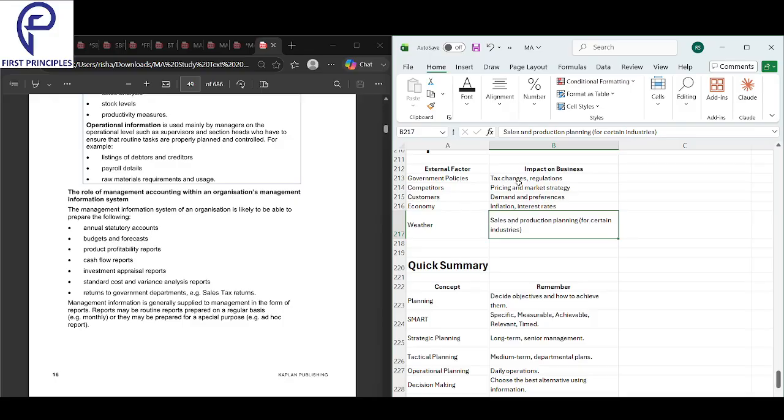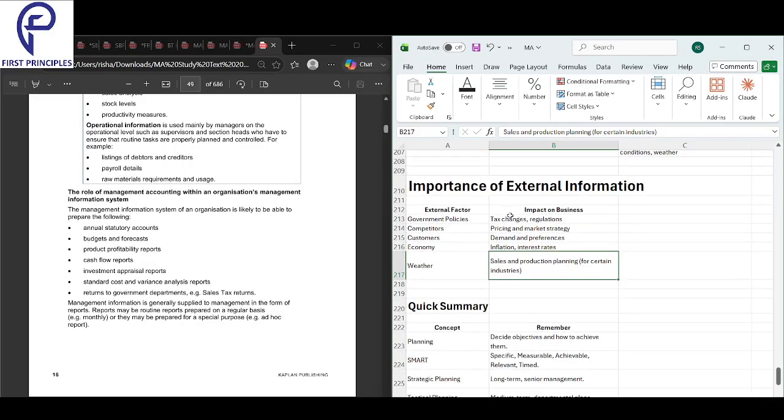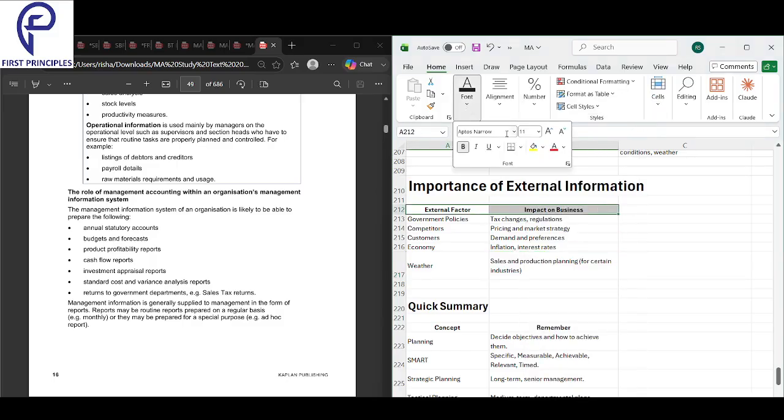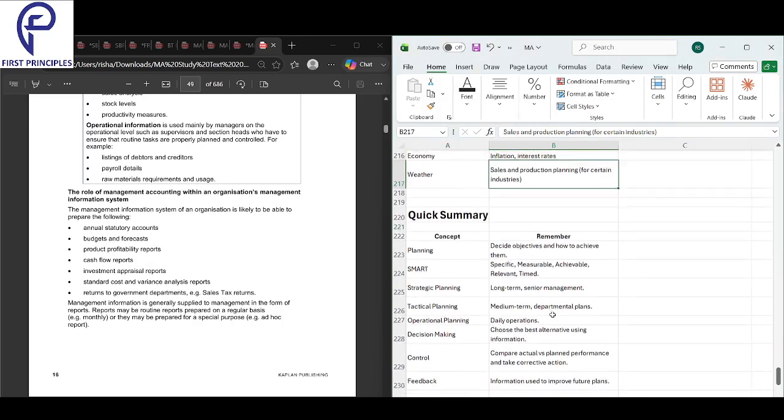So knowing these external factors is also very important. Why? Because they will impact the business. Government policy will affect the tax, competitors will affect your price, customers will affect the demand, the economy will affect inflation, and weather will affect the sales and production planning. So these external factors are equally important to know about their impact on the business. Very important because they have an impact on the business, hence we need to know this.